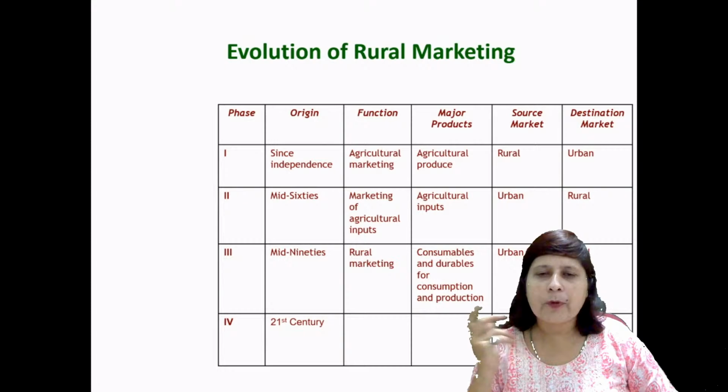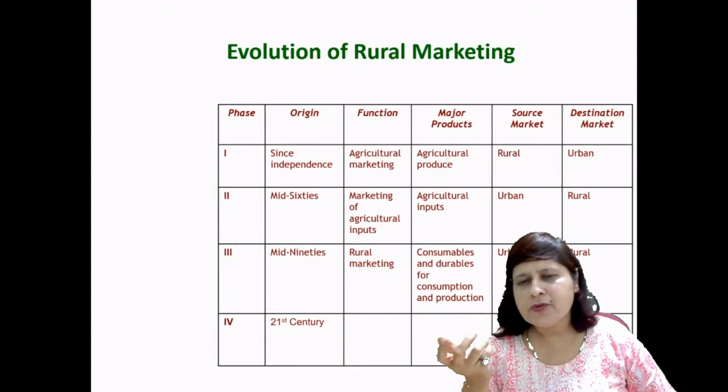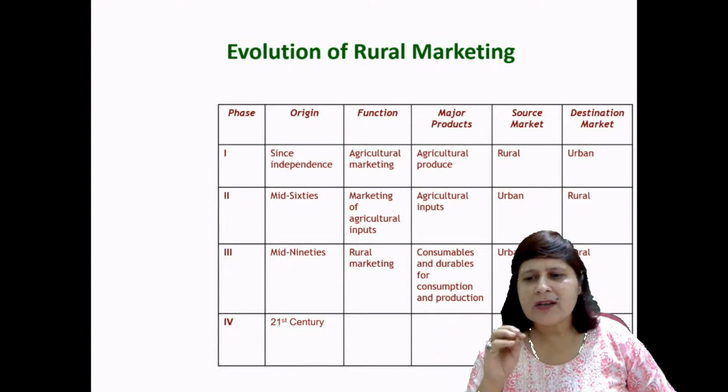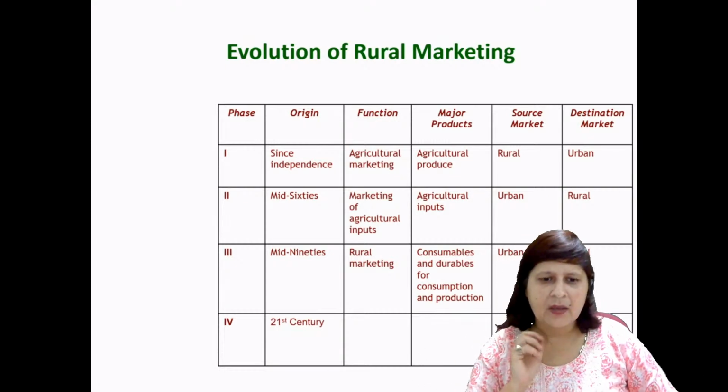The major products were agricultural produce. The source market is the rural market, and the destination market is the urban market.